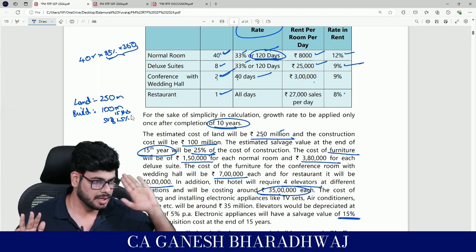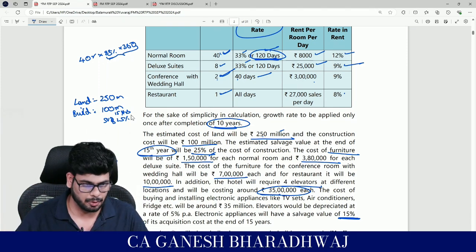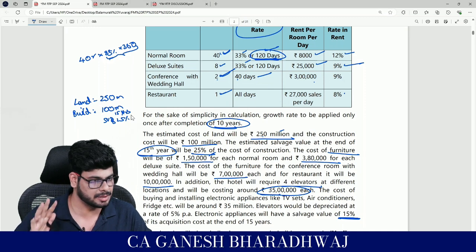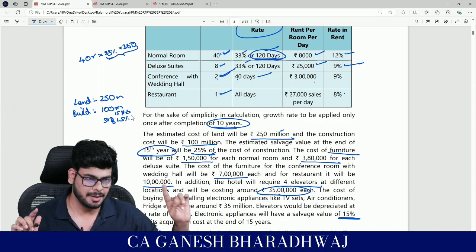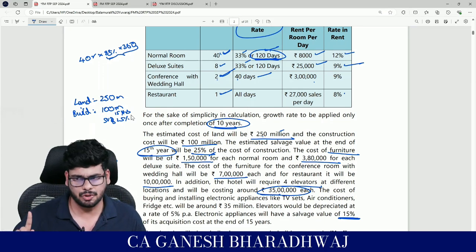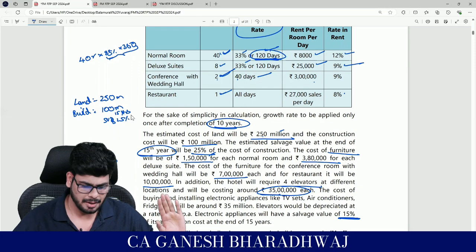Clear with this? Yes, it is a lengthier sum. Do not worry about it. It comes only by practice. Fine. Just answer whatever I'm asking for. That's more than sufficient for the time being. Fine, guys. The other sums are not this time consuming. First sum alone, it's going to take some time.